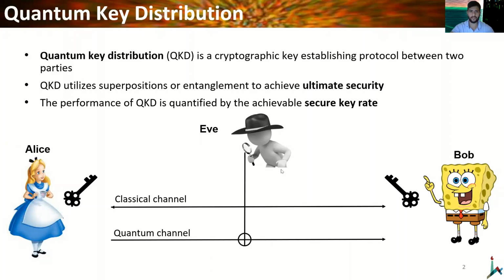We also assume an eavesdropper who is trying to learn the secure key, and he of course can read information in the classical channel, and he can also read and modify the information in the quantum channel. In the quantum key distribution security proof, we show that Eve cannot learn any information about the secure key without introducing detectable errors on the quantum channel.